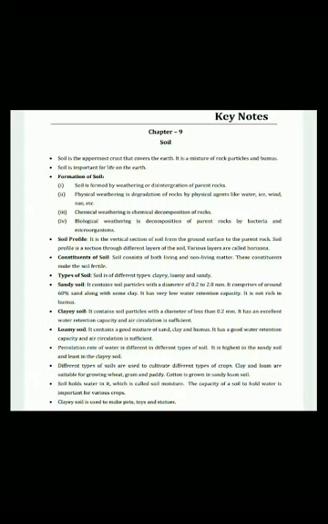Soil is important for life on earth. Now let's see how the soil is formed. By weathering or disintegration of parent rocks. Next, physical weathering is degradation of rocks by physical agents like water, ice, wind, sun, etc.